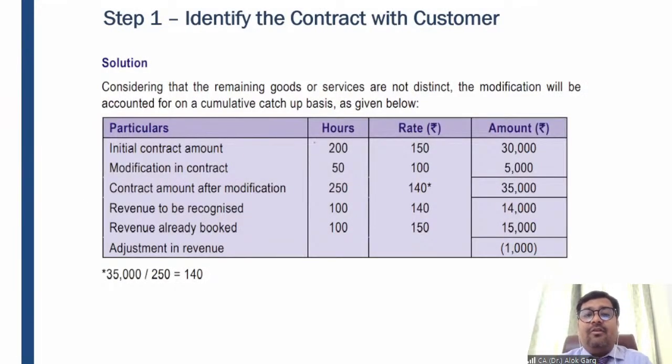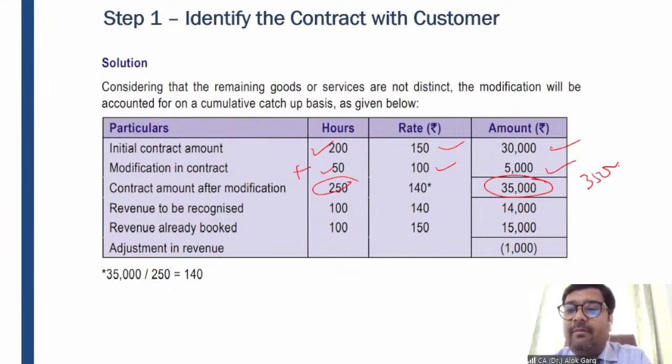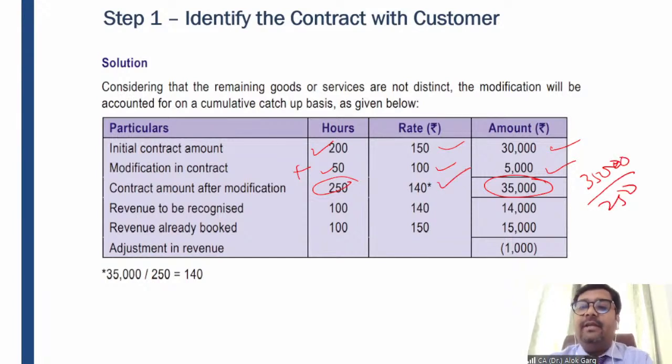So what is the initial contract amount? 200 hours, rate is 150, the amount is 30,000, right? What is the modification? 50 hours additional added, 100 rupees is the rate and the amount is 5,000. So what is the total? 250 hours and 35,000 is the total. So 35,000 divided by 250 will give you 140. In this case, how many hours have already been completed? 100 hours. So how much revenue needs to be recognized? 100 multiplied by 140, 14,000 revenue needs to be recognized.